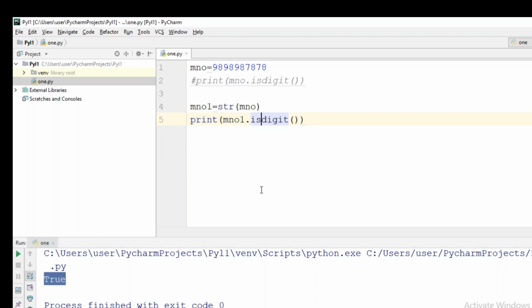And this is when typecasting is used in real time: if you are unable to perform an operation on a particular set of data, you convert that data into the respective type and then you can perform the operation.